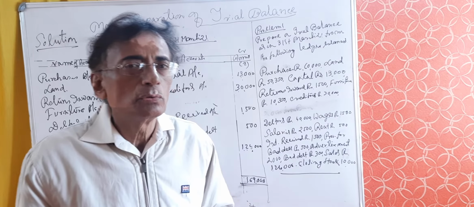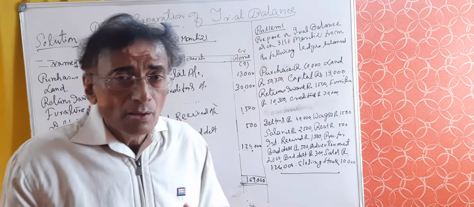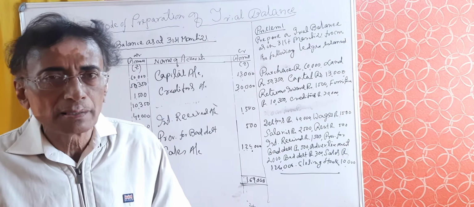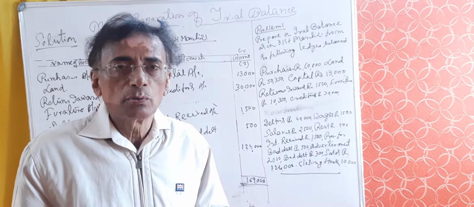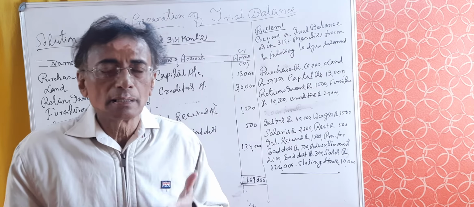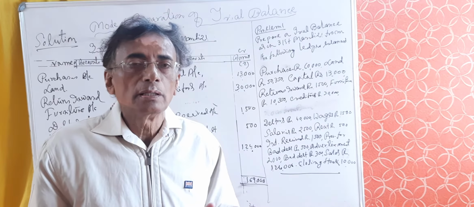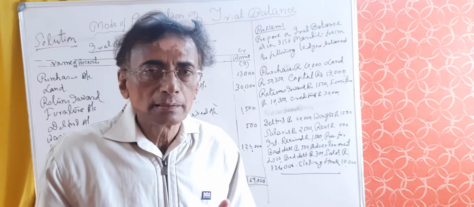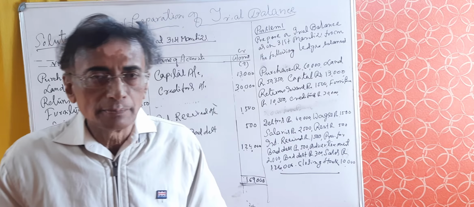What are the golden rules of real account? What comes in debit, what goes out credit. It represents the debit balances. What are the golden rules of nominal account? All expenses and losses are debit, and all incomes and gains are credit. Expenditure represents debit balance and income represents credit balance.